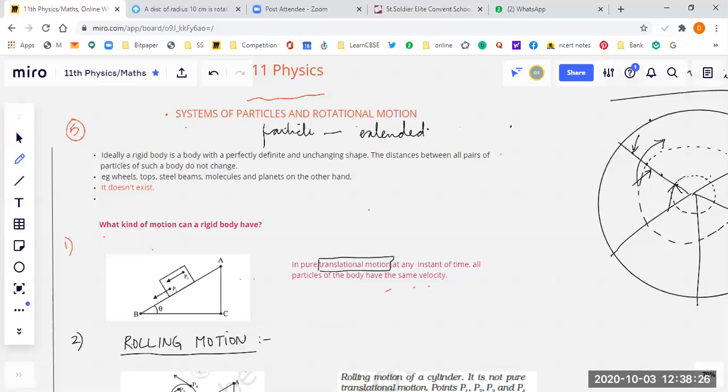For example, if you talk about a sphere, this sphere can be said to be having millions of particles in it.